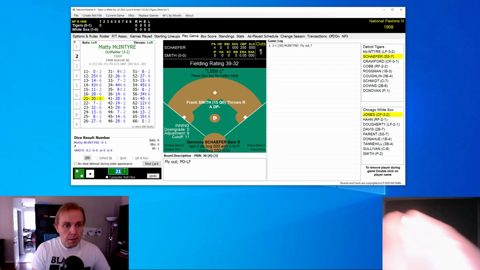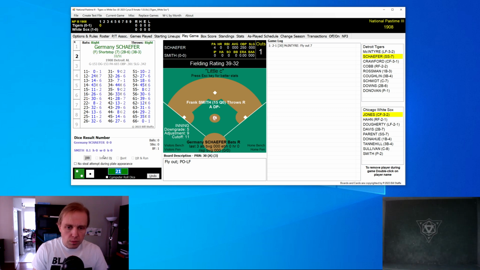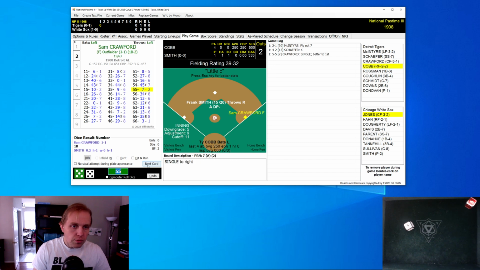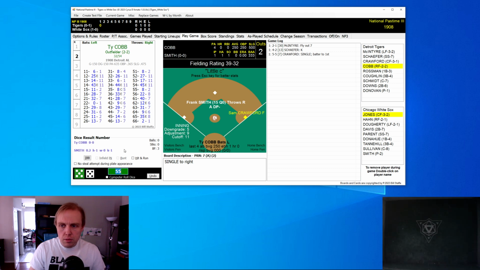Matty McIntyre, the first hitter for the Tigers, hits a fly ball to left field, one away. Frank Smith on the mound this time around for Chicago. Up comes Germany Schaefer, strikes out. And next up is Sam Crawford. Crawford gets a base hit there to right field. And the man that you were all waiting for is up next, Ty Cobb.